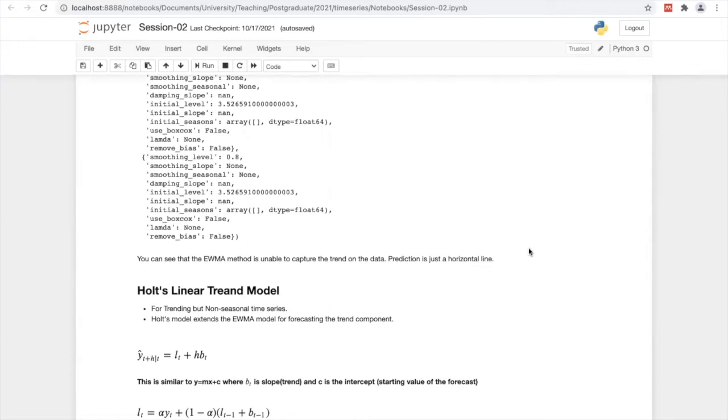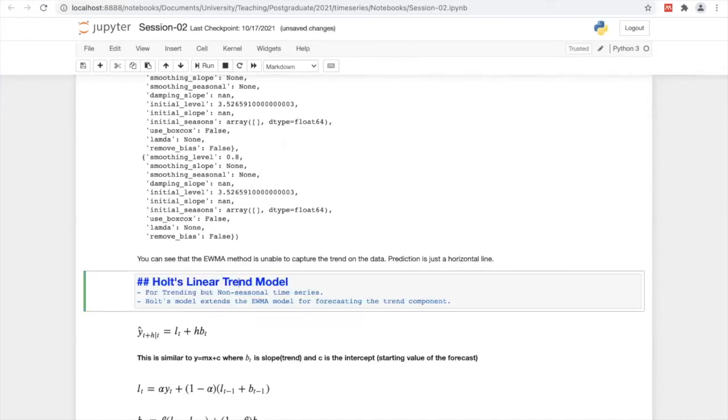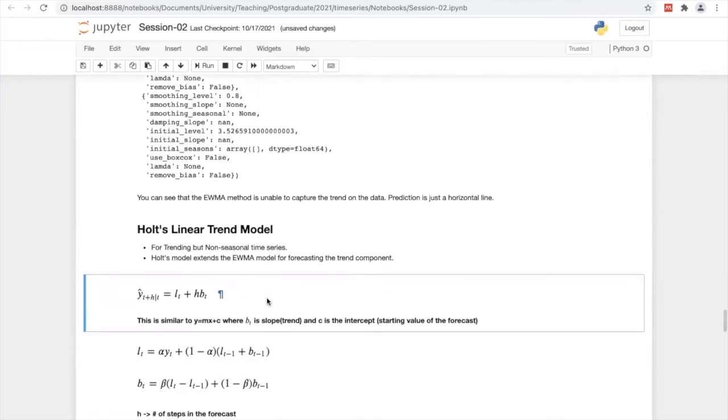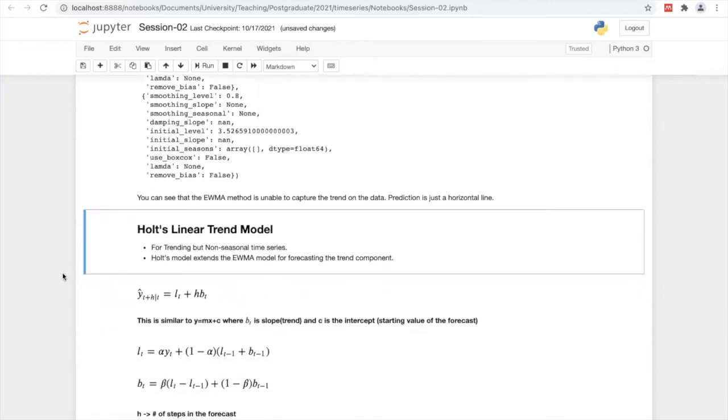Previously we were unable to go with any trending or seasonal component, but in Hall's linear trend model we can simulate trends. It extends the exponential weighted moving average model for forecasting the trend component.